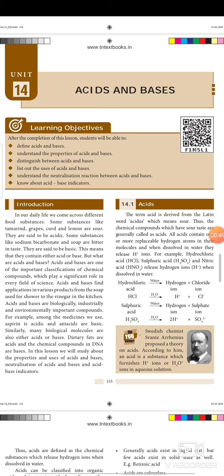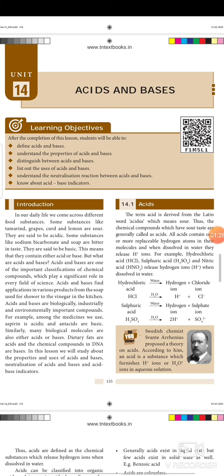Acids and bases are one of the important classifications of chemical compounds which play a significant role in every field of science. Acids and bases find applications in various products, from the soap used for shower to the vinegar in the kitchen. Acids and bases are biologically, industrially, and environmentally important compounds. For example, among the medicines we use, aspirin is acidic and antacids are basic. Similarly, many biological molecules are also either acids or bases. Dietary fats are acids and the chemical compounds in DNA are bases.